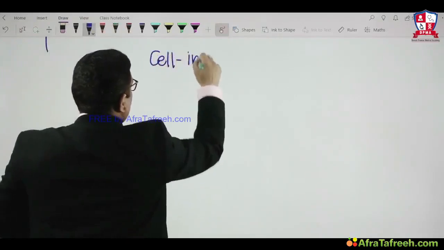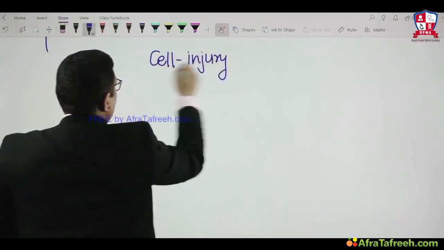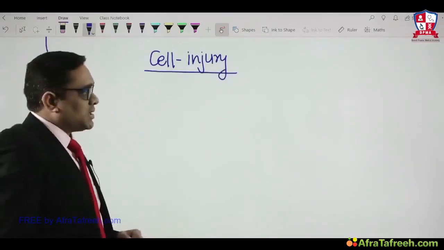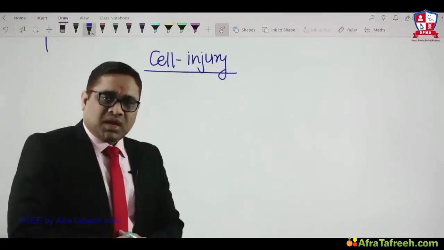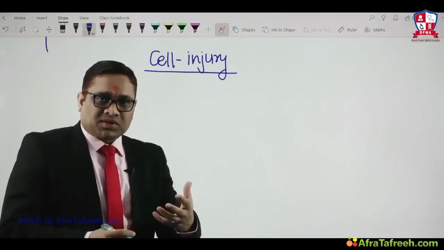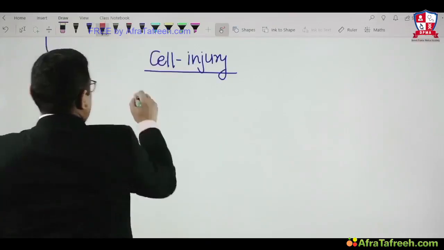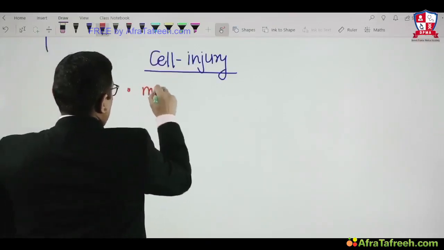Cell injury. As I have told you earlier, cell injury is due to lethal stimuli, right? What is the most common cause of cell injury? The examiner asked this question.